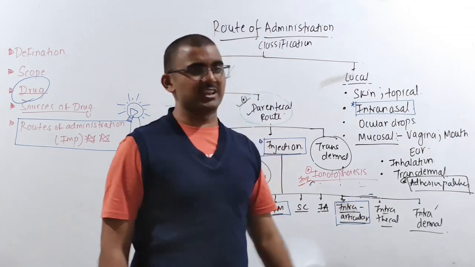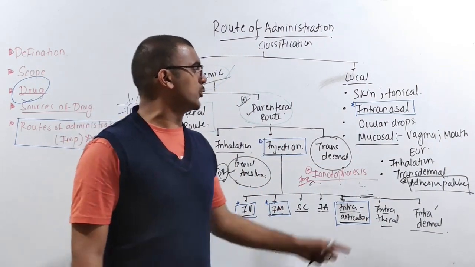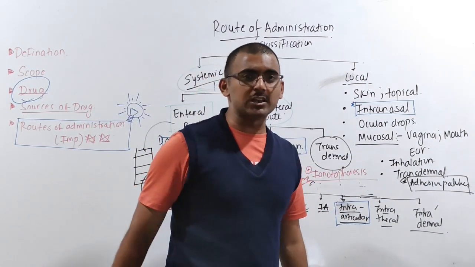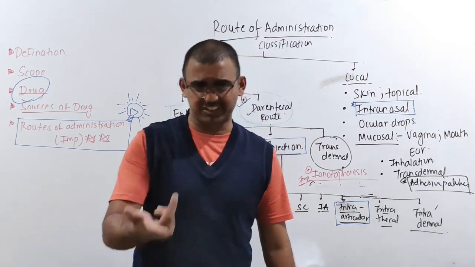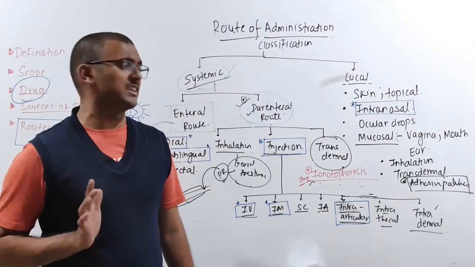And ocular drops are there. What are ocular drops? The ones which are put in the eyes, like eye drops, which are there for certain infections and all. But again, we will study that in detail.